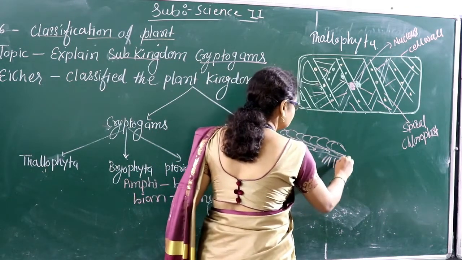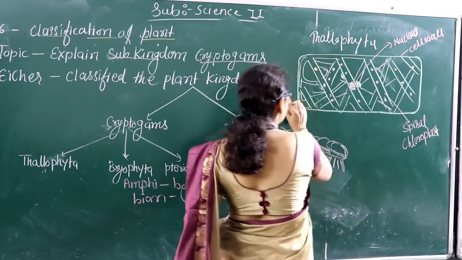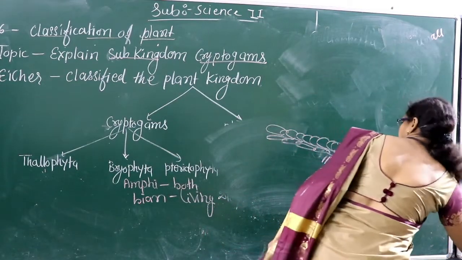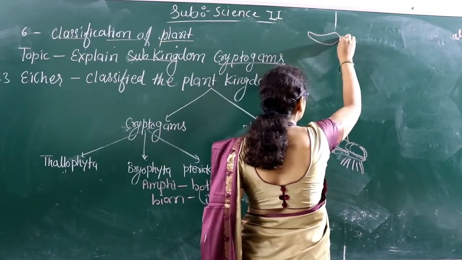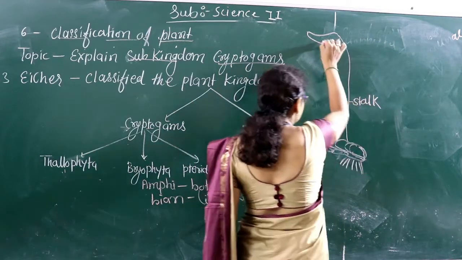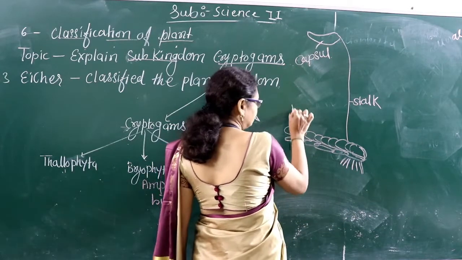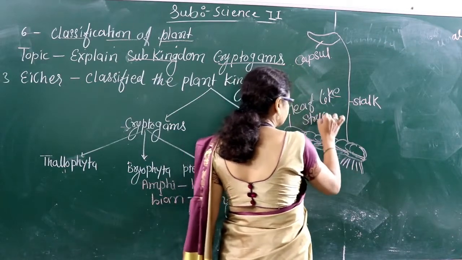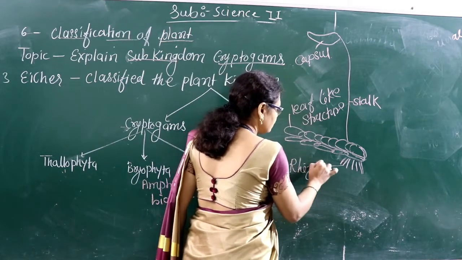What can we see here? We can see the fiber-like structure. The fiber-like structure is known as a rhizoid, meaning that is the origin of roots. And there is a stalk formed here. What is formed? Stalk. So this is the origin of stem. This is the stalk. This one is the capsule, and it is the leaf-like structure. What do I say? Leaf-like, not leaf. Leaf-like structure. And this is the fiber-like structure, and that structure is known as a rhizoid.